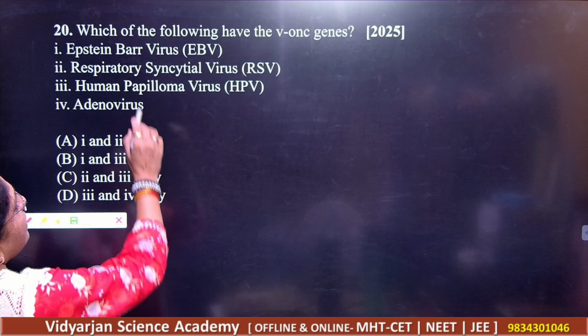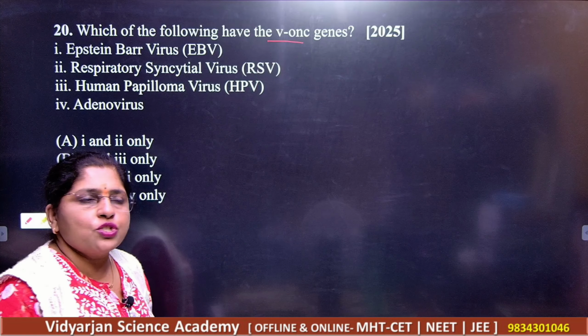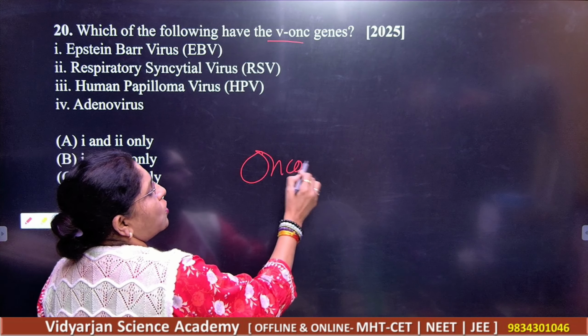Question number 20. See here. Which of the following have V oncogenes? You know oncogenes. What are oncogenes?